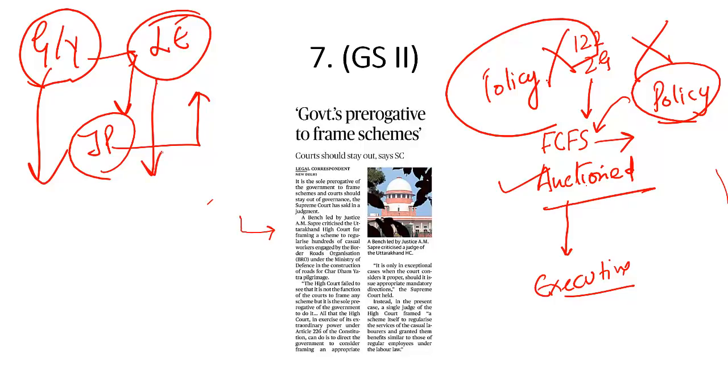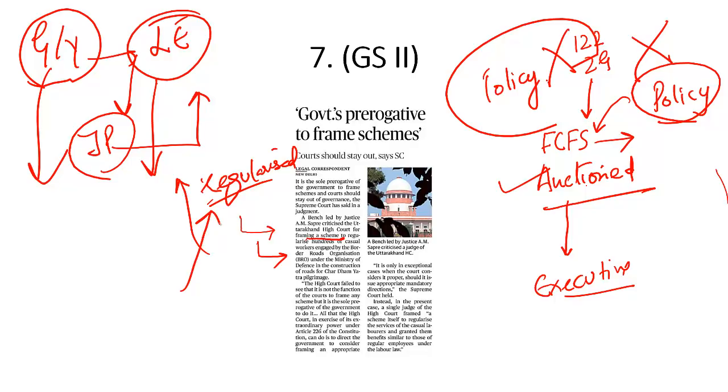But now the Uttarakhand High Court has come out with another scheme. And what is that scheme? Some casual workers engaged by the Border Roads Organization, who were not regularized and not permanent employees, approached the Uttarakhand High Court asking to be regularized and provided permanent employment. And what did the High Court do? It started framing a scheme to regularize these employees.